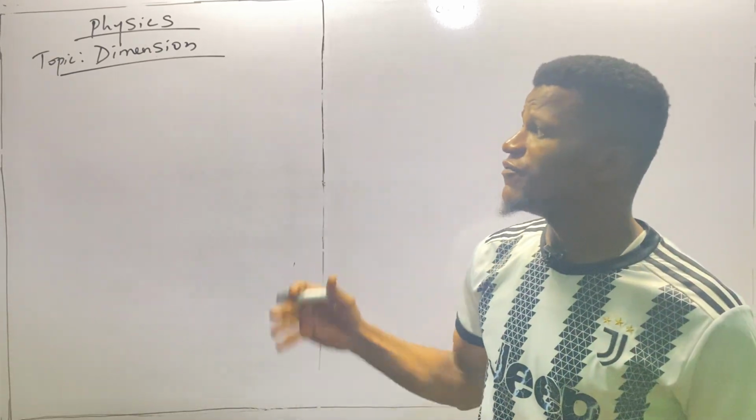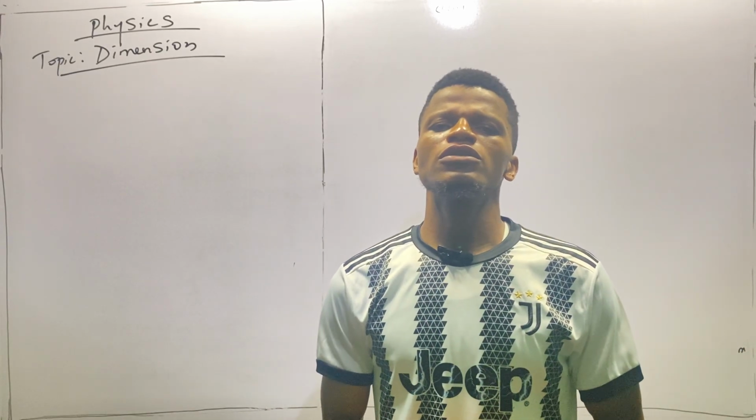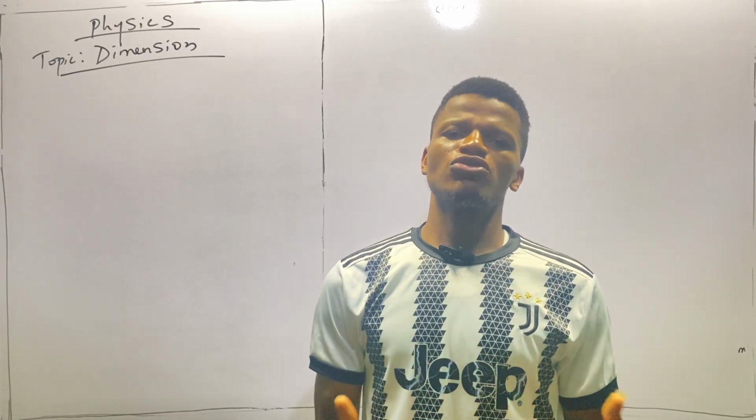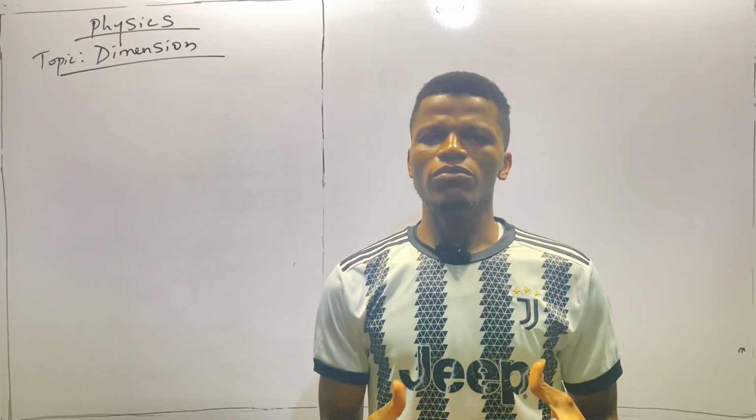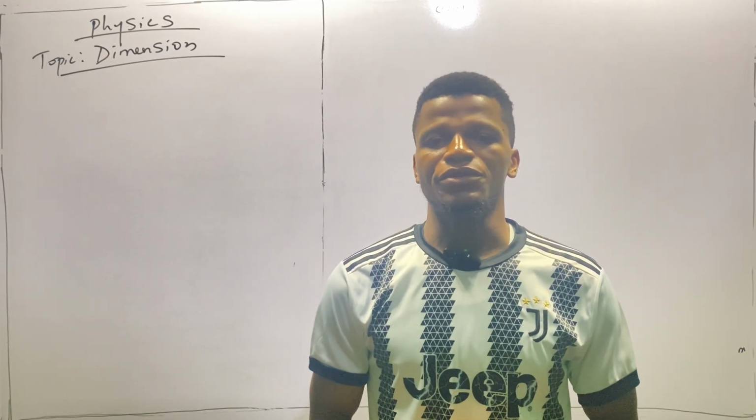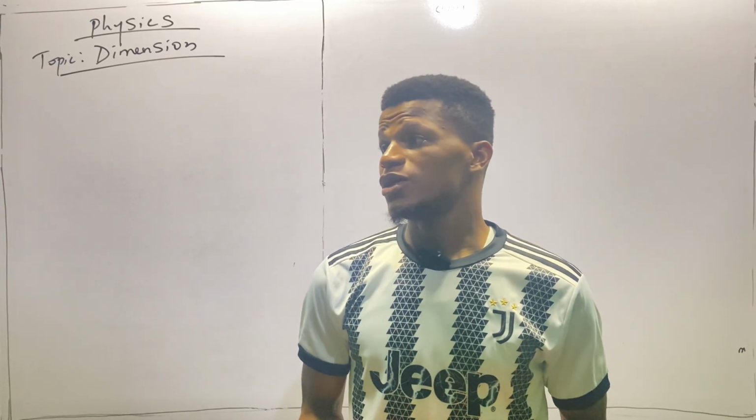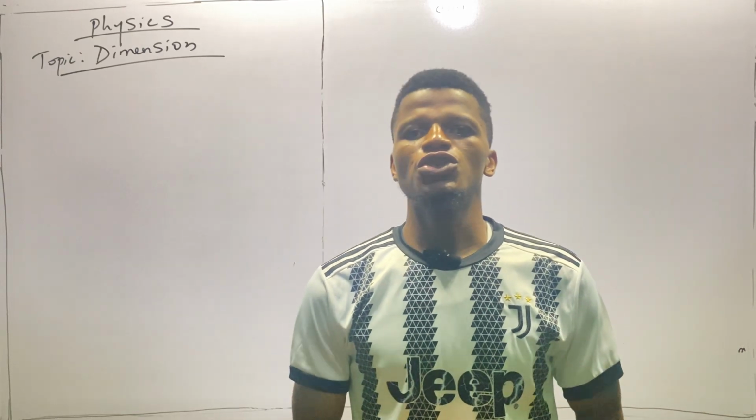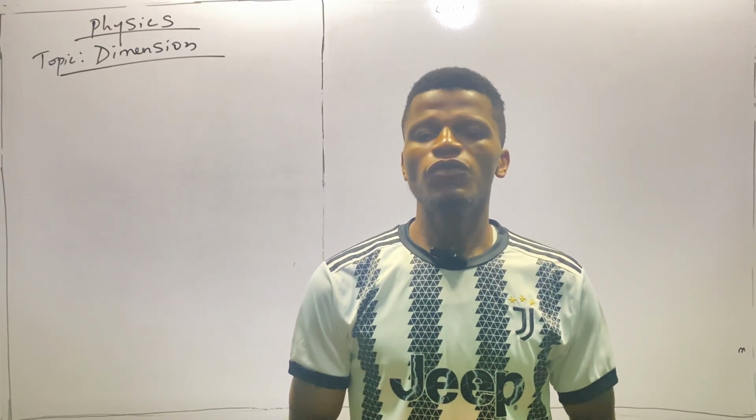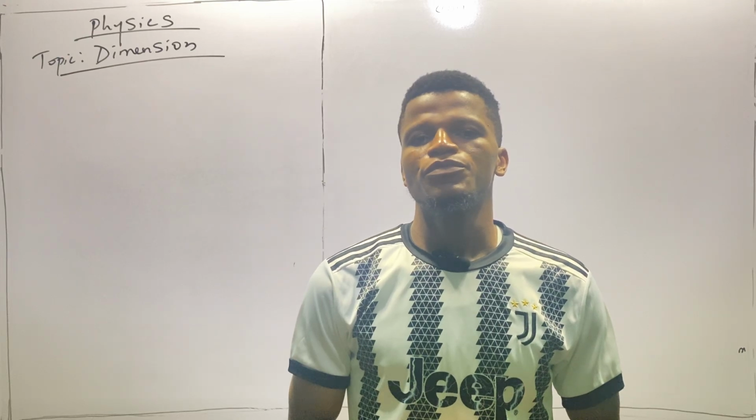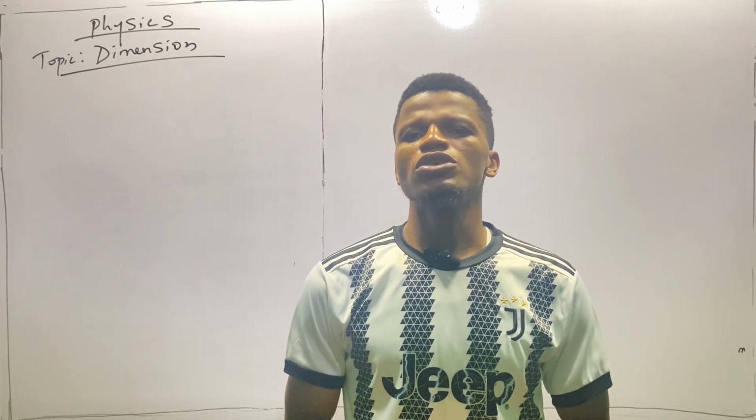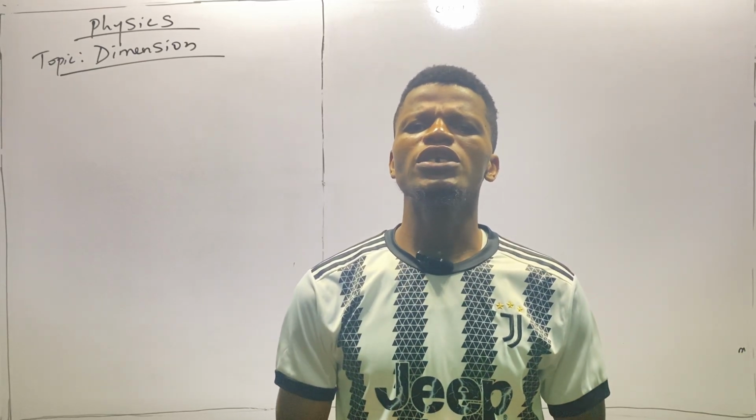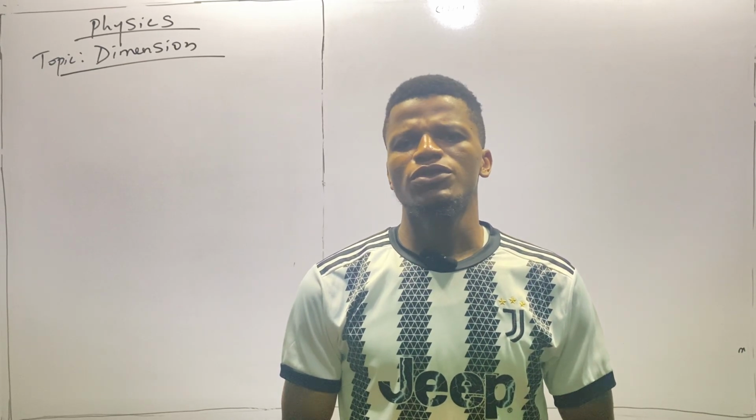What do we mean by dimension in physics? Basically, dimension in physics is the property of a physical quantity which demonstrates the fundamental measure of that very physical quantity. In other words, dimension is a term in physics used to describe the fundamental measurement of a particular quantity, or it is the property of a quantity that shows its fundamental measurements.